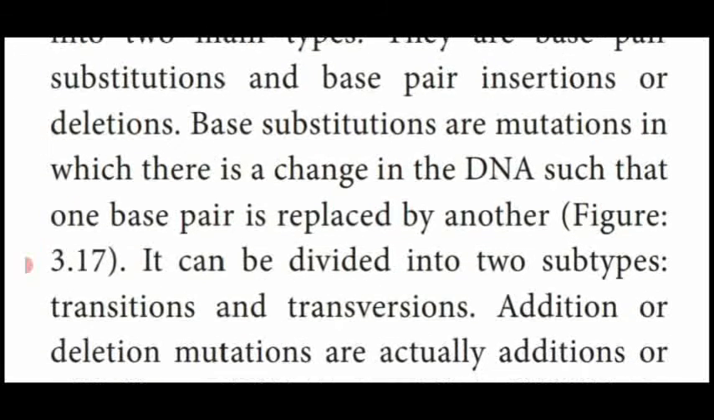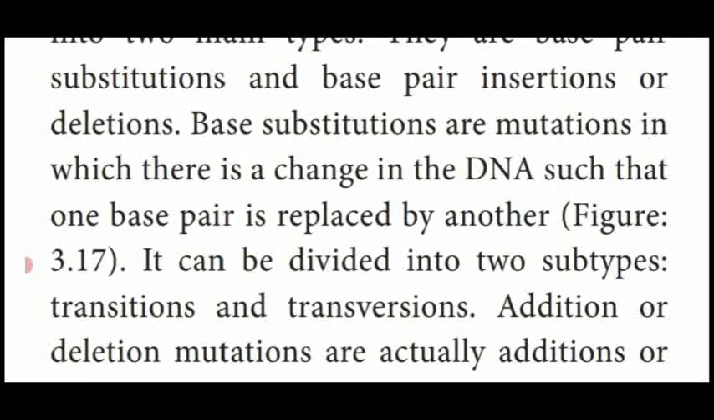Then based upon the replacement of the DNA base pair type, the substitution is again divided into two types. One is the transition, another one is the transversion. Transition means, what is that? A base pair is replaced by another base pair, that is, purine is replaced by purine. What is transition? A base pair replaced by another base pair of the same kind is known as transition.